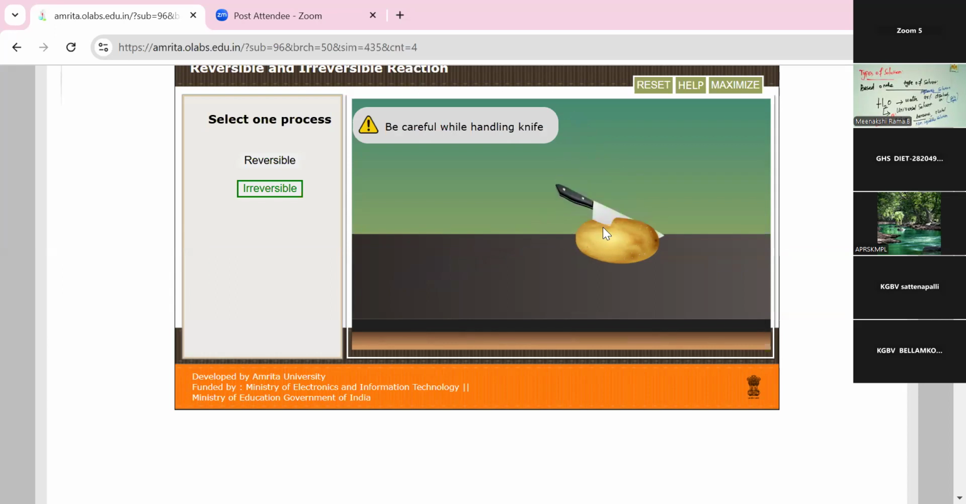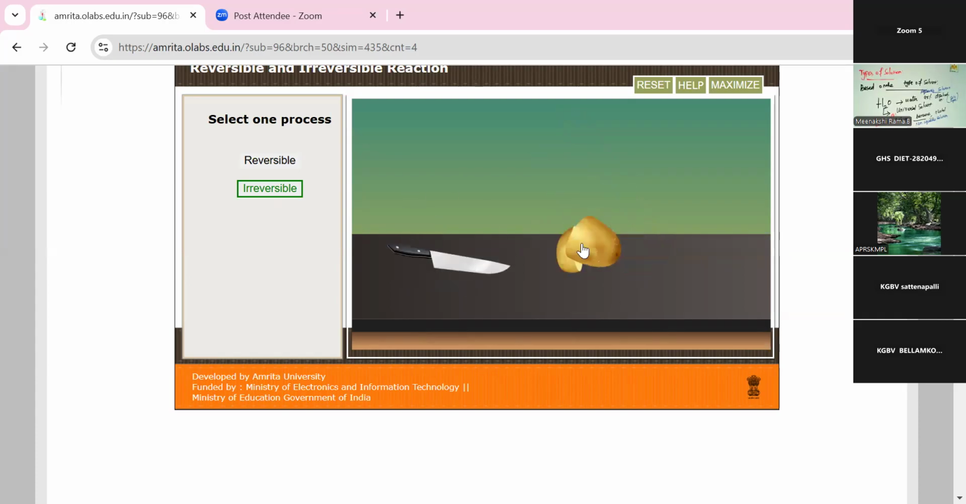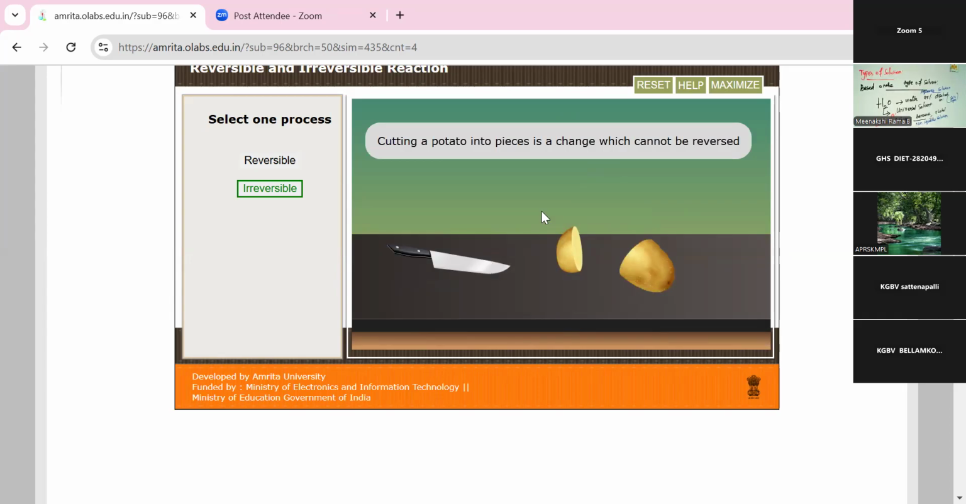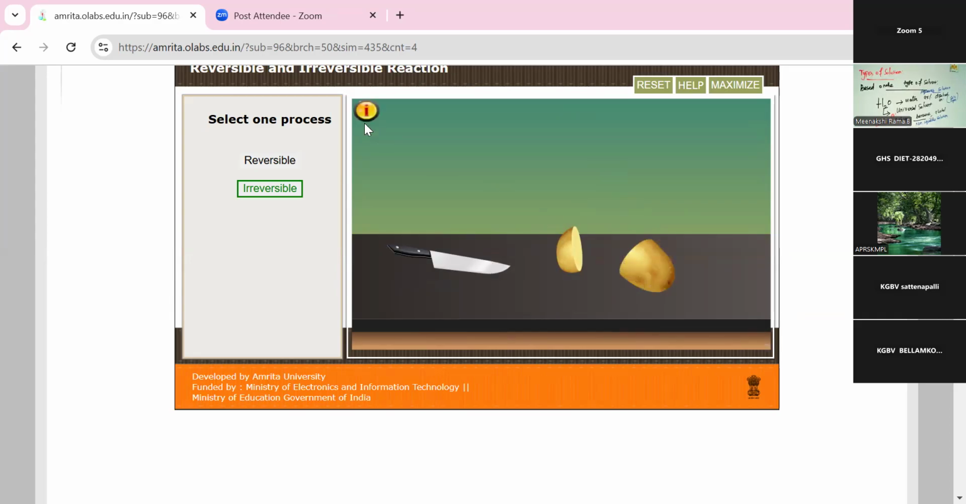I'm going to cut the potato. Yes, one potato is cut into two pieces. When I want to join this potato, it is not possible. So this action is called an irreversible reaction. Cutting a potato into pieces is a change which cannot be reversed.